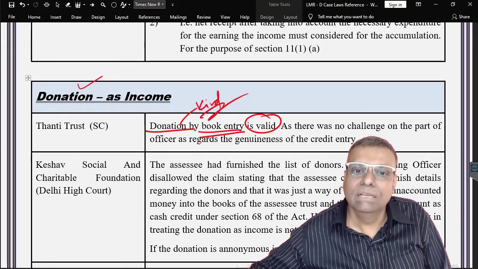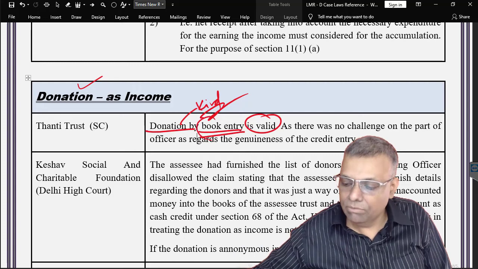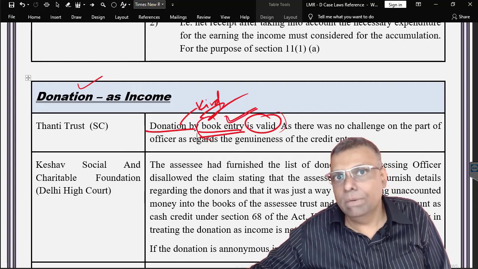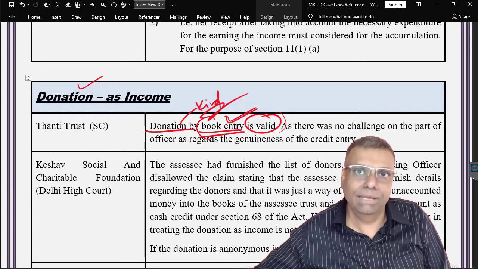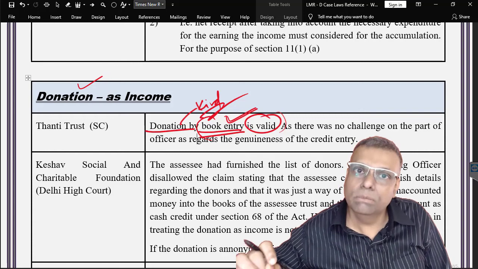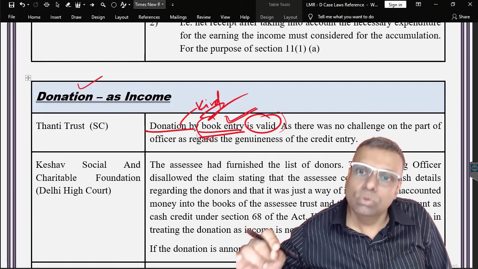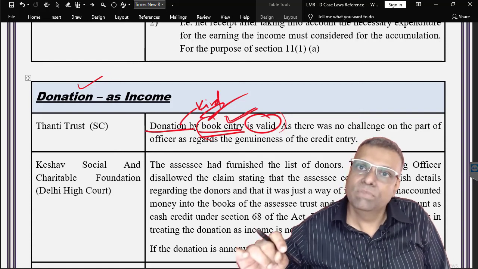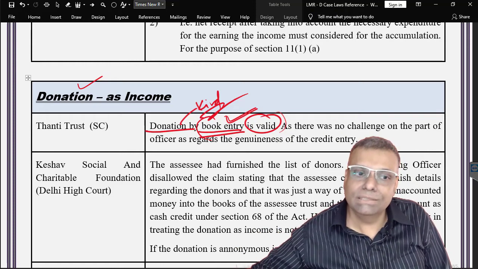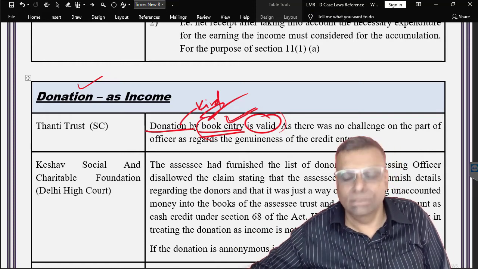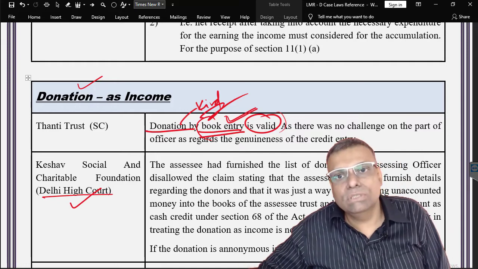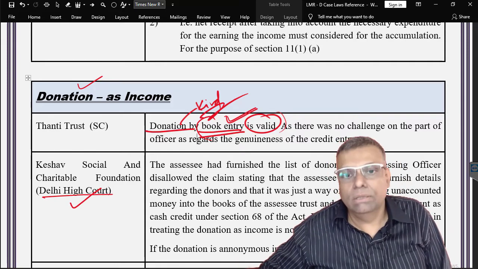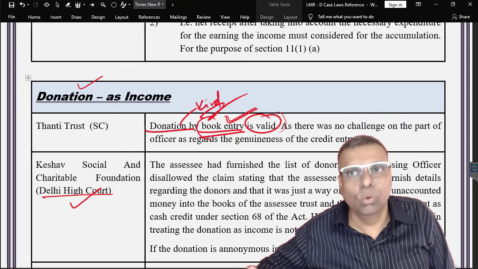The answer is yes. In other words, a donation can be given even by means of a book entry, but it should be a valid donation. A mere book entry is not a donation. I repeat, a mere book entry is not a donation, but together with the book entry, it is something more. That means the actual transaction has also been executed. Before this particular court, the situation was that the identity of the donor, the person who is giving the donation, is not known or it is not given.